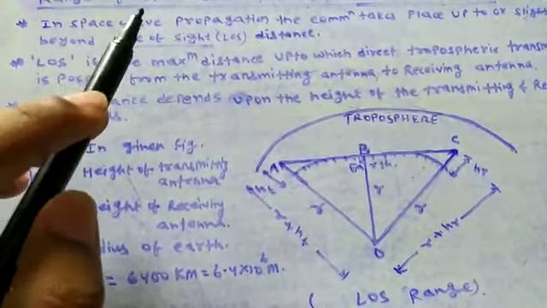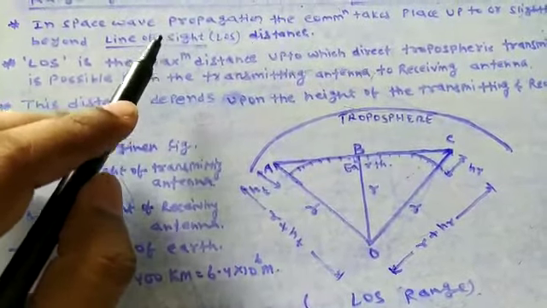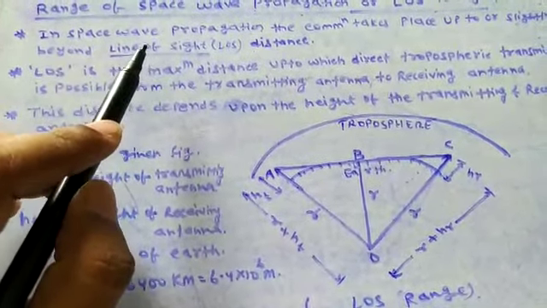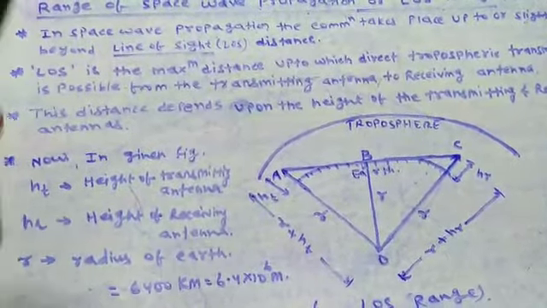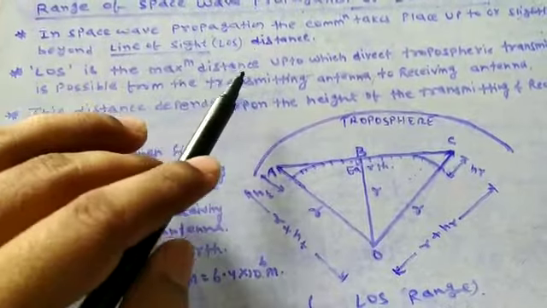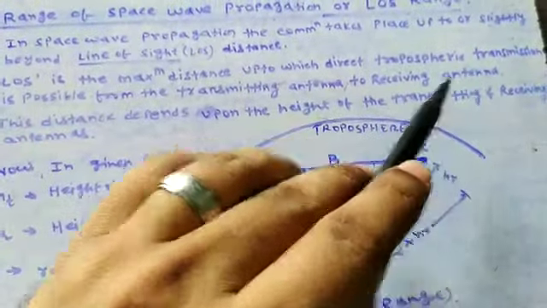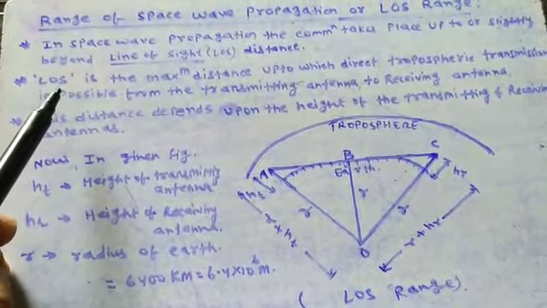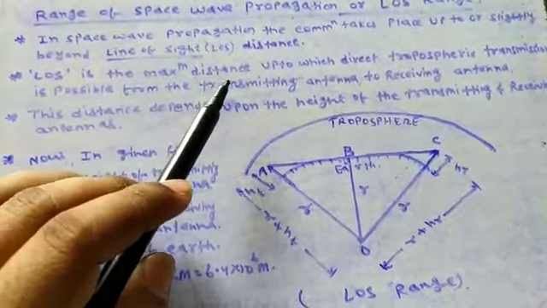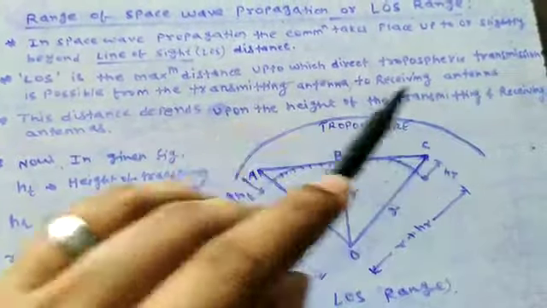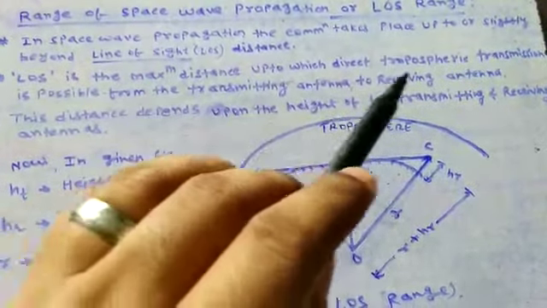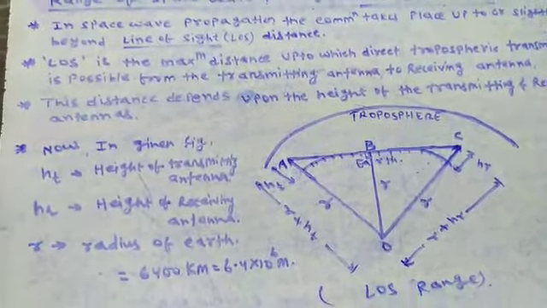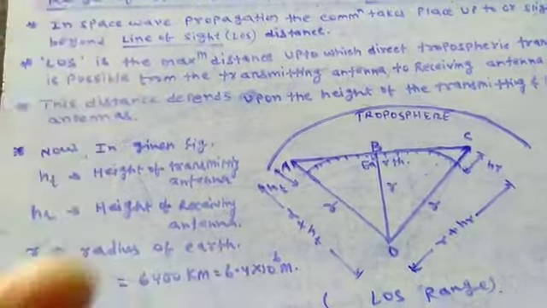That means, as I have already discussed in my previous session, technically the transmitting antenna can see the receiving antenna. So it is directing towards the line of sight. Second point, which is very worthy: LOS, line of sight, is the maximum distance up to which direct tropospheric transmission is possible, from the transmitting antenna to the receiving antenna. That means the transmitting antenna can directly have a technical look over the receiving antenna. That is why this point is so important.